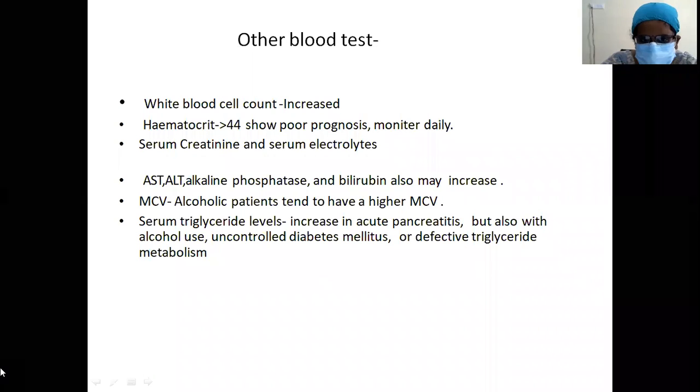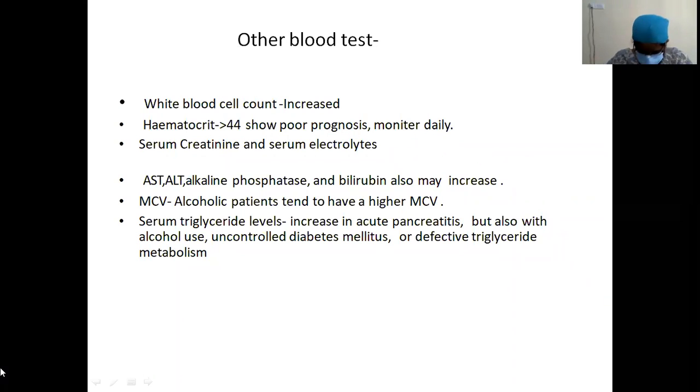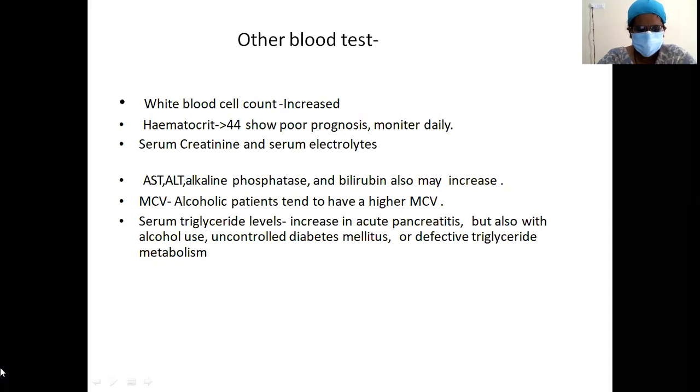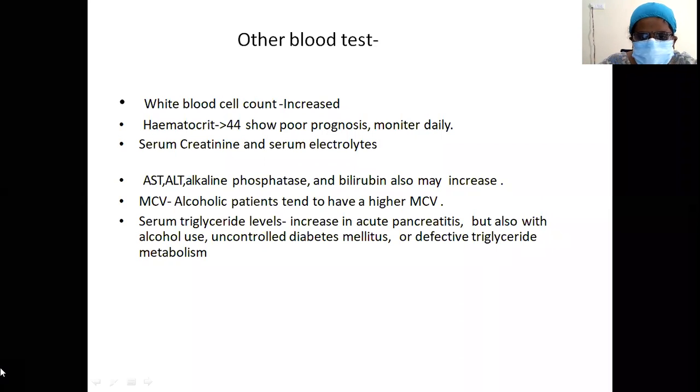What are the other tests you'll be seeing? Your total counts will be elevated. A hematocrit of more than 44 usually indicates poor prognosis. Serum creatinine and serum electrolytes have to be monitored. Liver enzymes may also increase. As you know, you have seen jaundice. Serum bilirubin is also increasing. MCV will increase in alcoholic patients. If it is hypertriglyceridemia-induced acute pancreatitis, serum triglyceride levels will increase, but they also increase with alcohol use, uncontrolled diabetes or defective triglyceride metabolism.